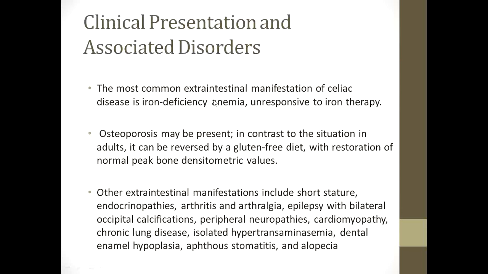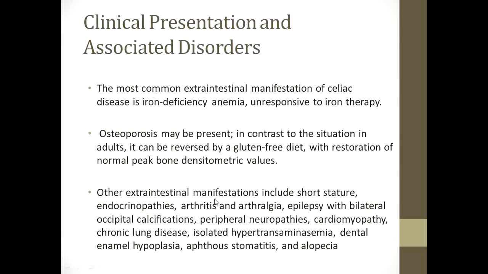The most common extraintestinal manifestation of celiac disease. So far we have discussed the intestinal manifestation in detail, but the most common extraintestinal manifestation of celiac disease is iron deficiency anemia, which is usually unresponsive to iron therapy. And secondly, osteoporosis may be present. In contrast to the situation in adults, it can be reversed by a gluten-free diet with restoration of normal peak bone densitometric values.